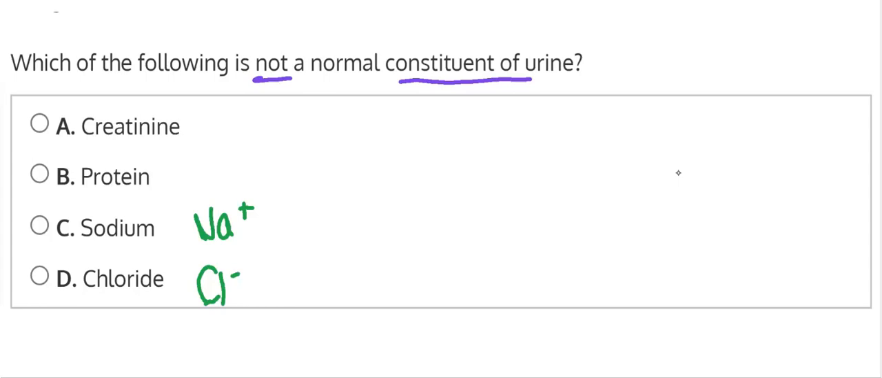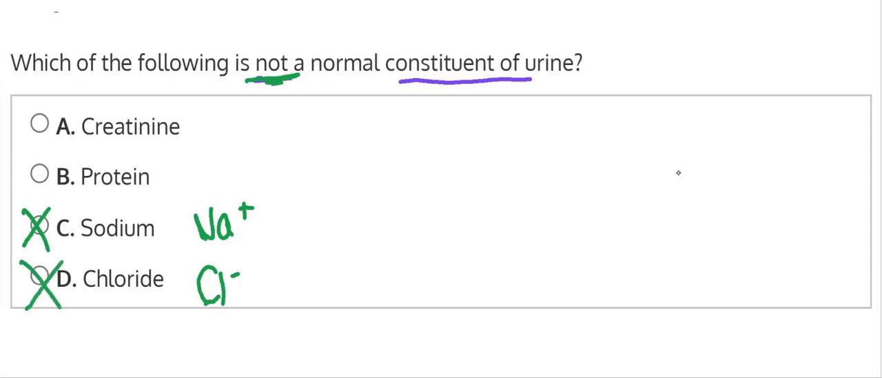And the question is asking which is not a constituent of urine normally, so we can eliminate option C. Same with option D, chloride. It's usually secreted from the kidney depending on the body's need, and then the rest would be reabsorbed. So you want to be careful when you see these electrolytes, because those should typically be part of the urine sample.